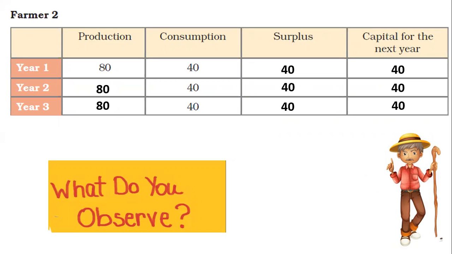So what will happen to this farmer? He has to maintain the lifestyle he's living. He cannot invest any more money. And if at all things go bad and his production decreases or the weather doesn't support, what will happen? Yes, he's not going to have enough capital for next year. Okay, so this is the second farmer.